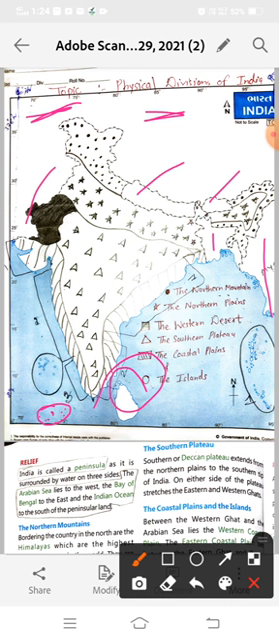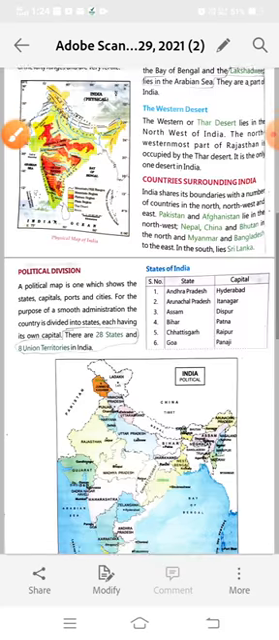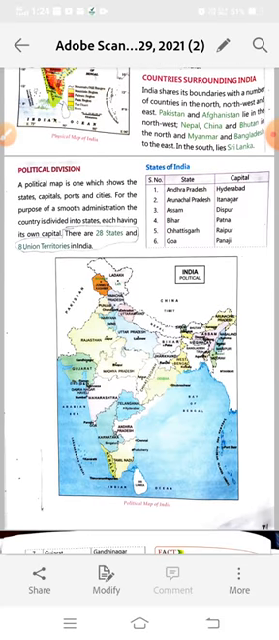And in this chapter you also learned that India is politically divided into many divisions. A political map is one which shows the states, capitals, ports and cities. You learned that India is divided into 28 states and 8 union territories. There are 28 states and 8 union territories in India.